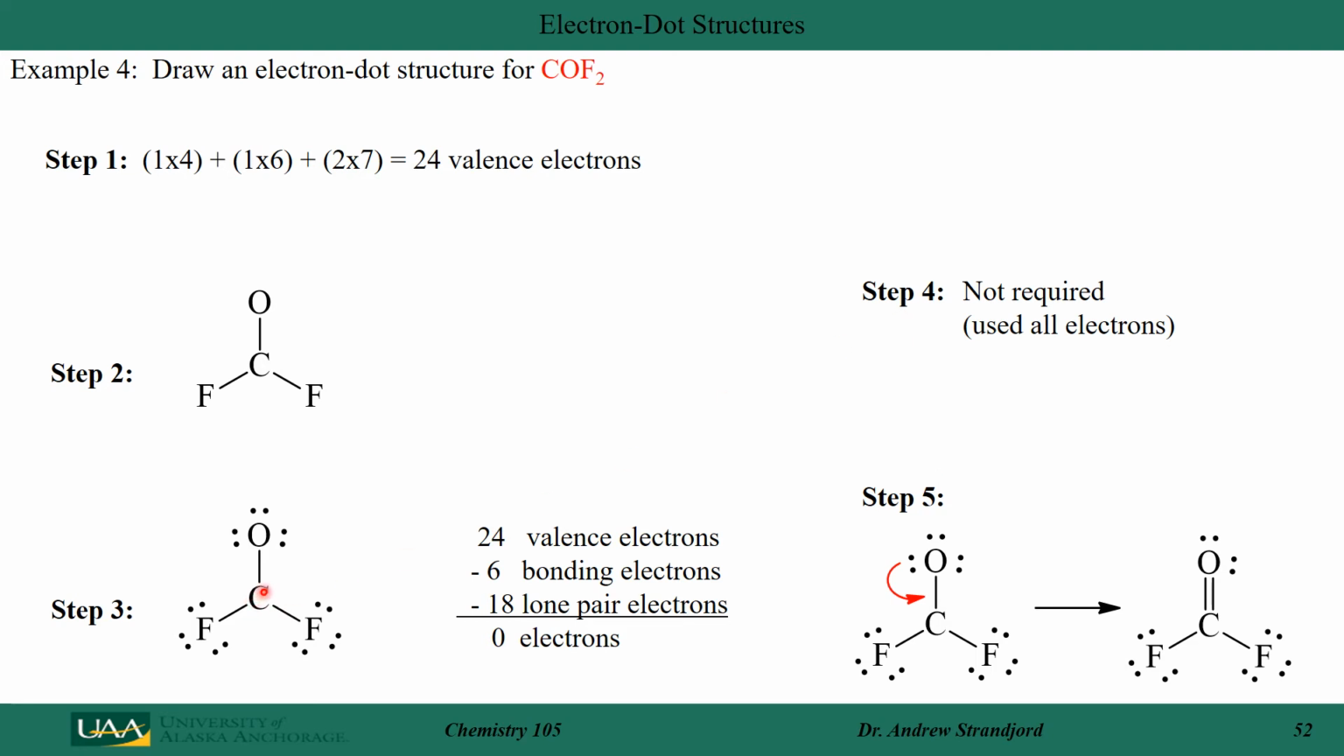However, carbon does not have 8 valence electrons around it, so I'm going to use electrons from one of my outside atoms to form a double bond. And as we're going to see, I'd like to use oxygen's electrons. That is the closest in electronegativity to carbon, so I form a double bond between carbon and oxygen. And this is the final valid Lewis structure for COF2.